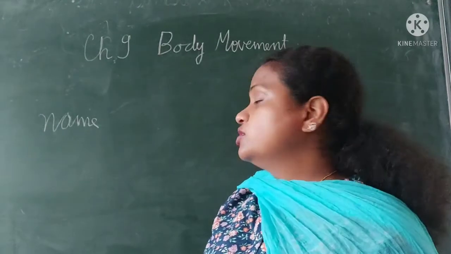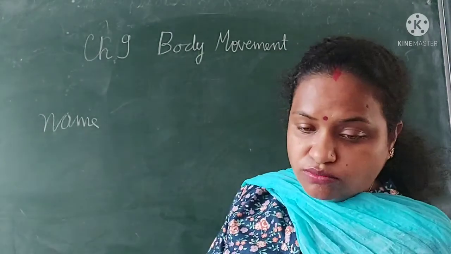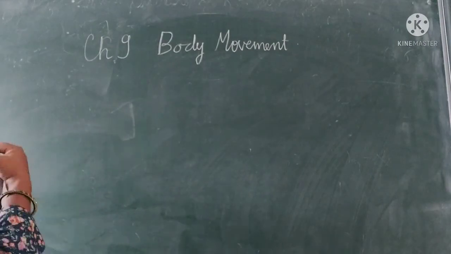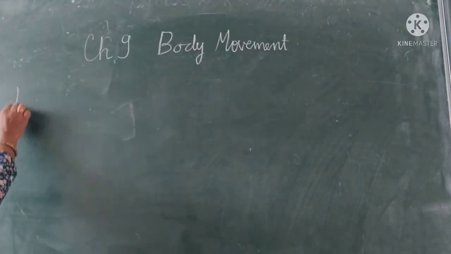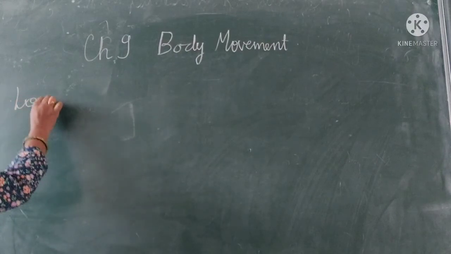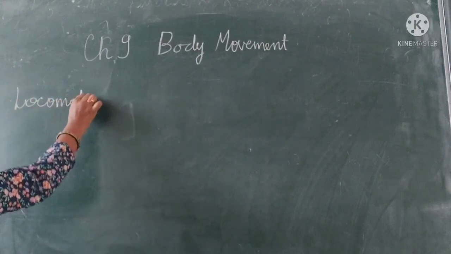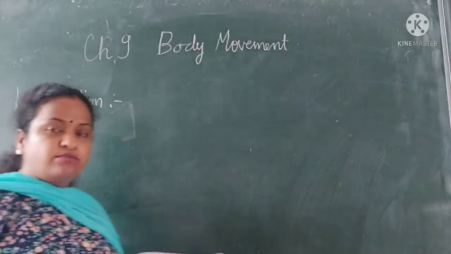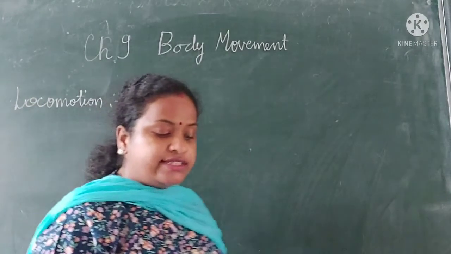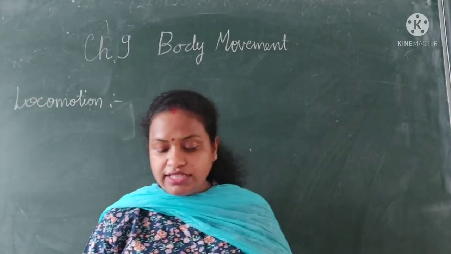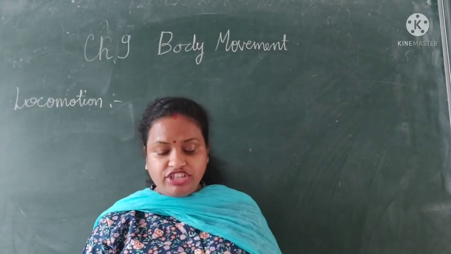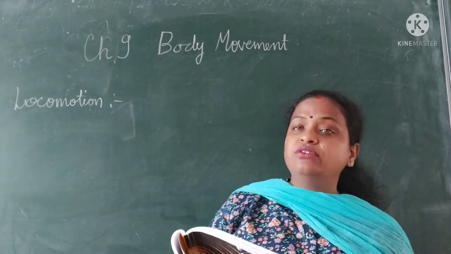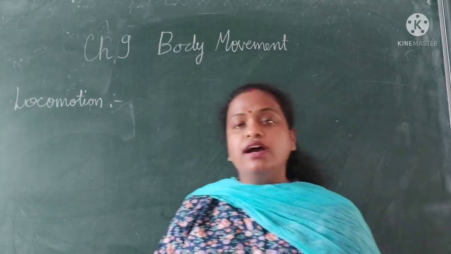Now, next is locomotion. What is locomotion? Locomotion is the movement in which an organism moves as a whole from one place to another. Locomotion is a characteristic feature of animals and humans. Locomotion means movement of the body from one place to another.